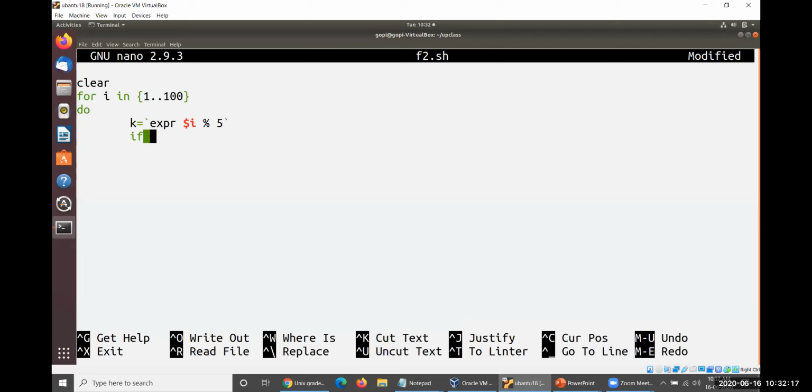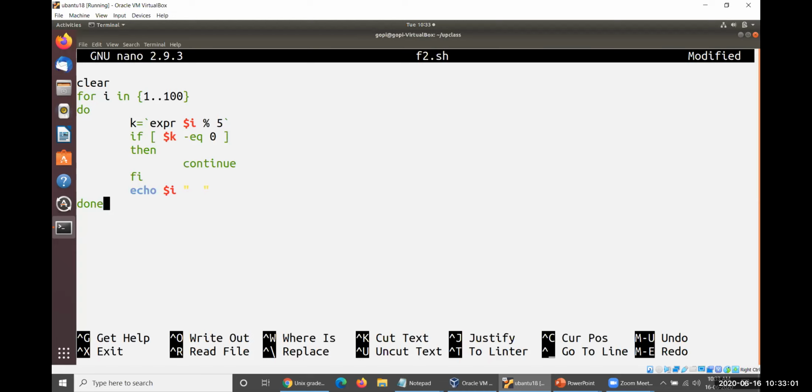Now you can check it: if $k will be equal to 0, then what shall we have to do? Then we have to continue. Otherwise, what are we supposed to do? So echo $i will be generated, and of course, let me print some space. Okay, done.